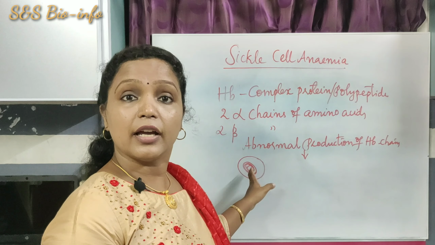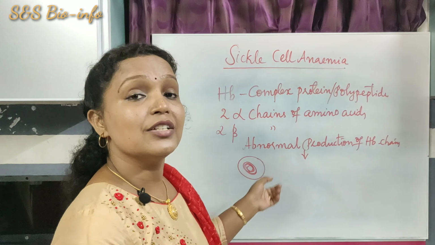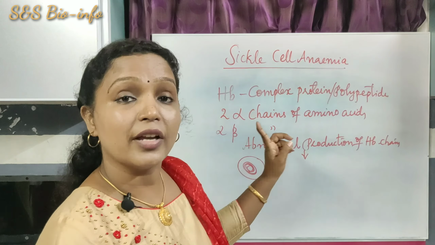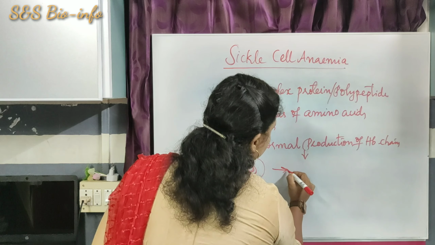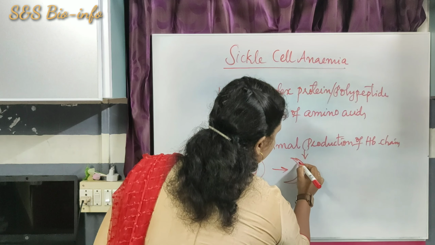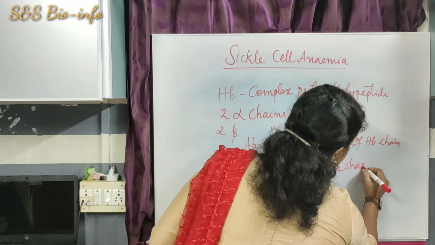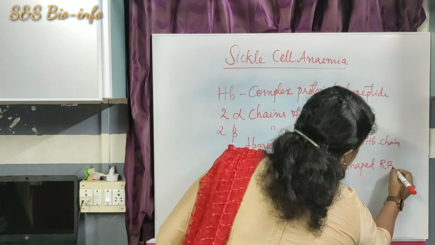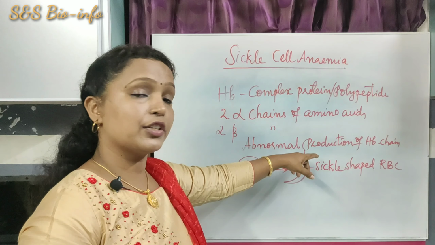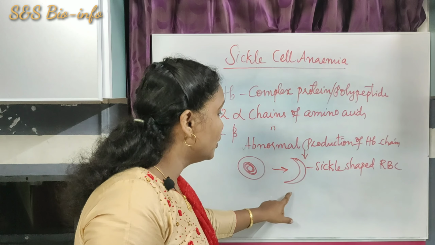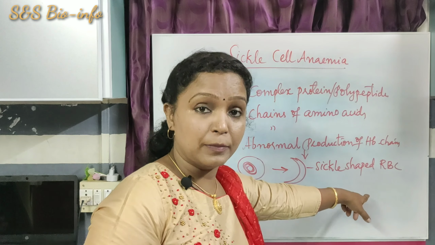This biconcave disc shaped structure changes into a crescent shaped or sickle shaped RBC. So the abnormal production of hemoglobin chain leads to the sickle shaped RBC.